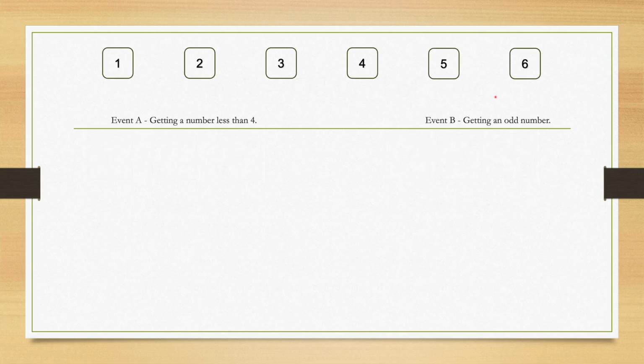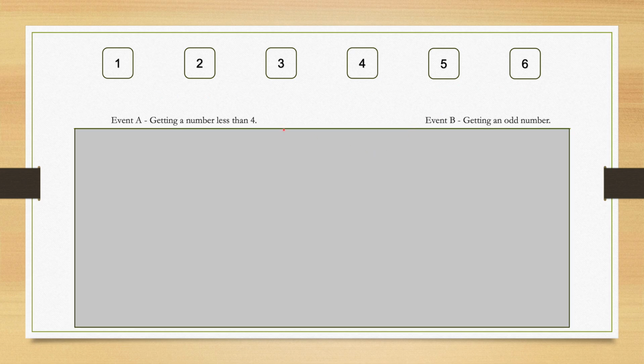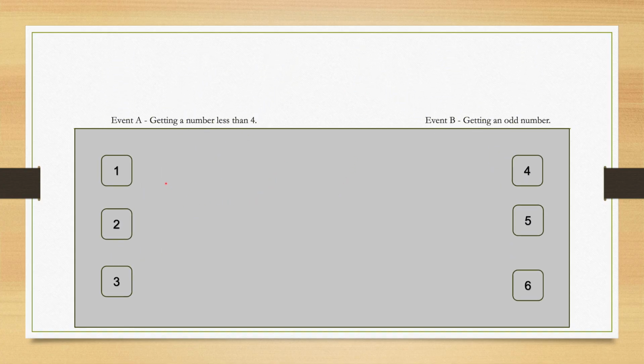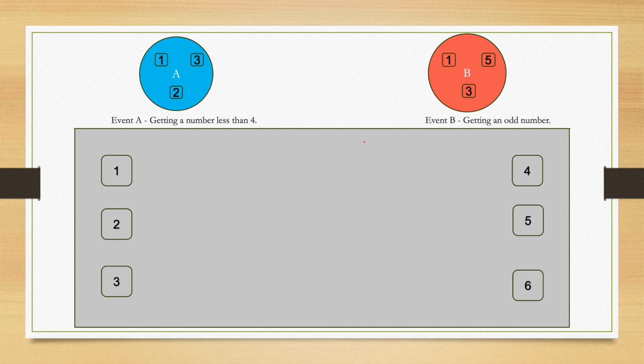Given here are the six possible outcomes for rolling a die: 1, 2, 3, 4, 5, and 6. So, let's put it in a bigger sample space. These six outcomes will be distributed randomly in the sample space. Now we are taking two events. Event A consisting of 1, 2, and 3 outcomes, and event B consisting of 1, 3, and 5 outcomes.